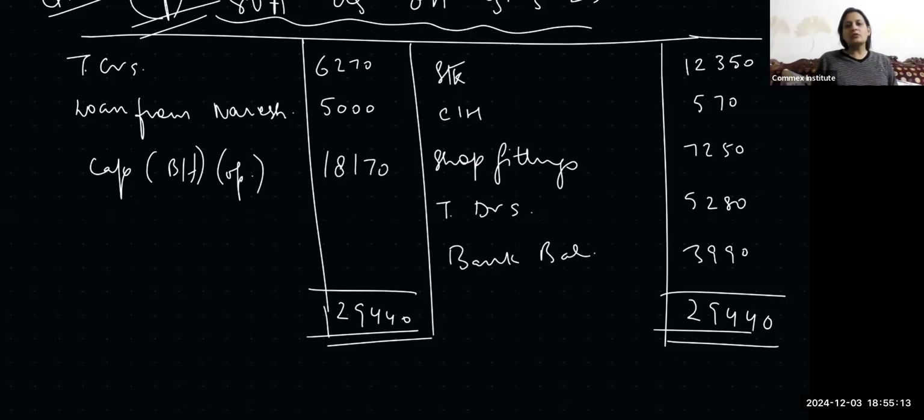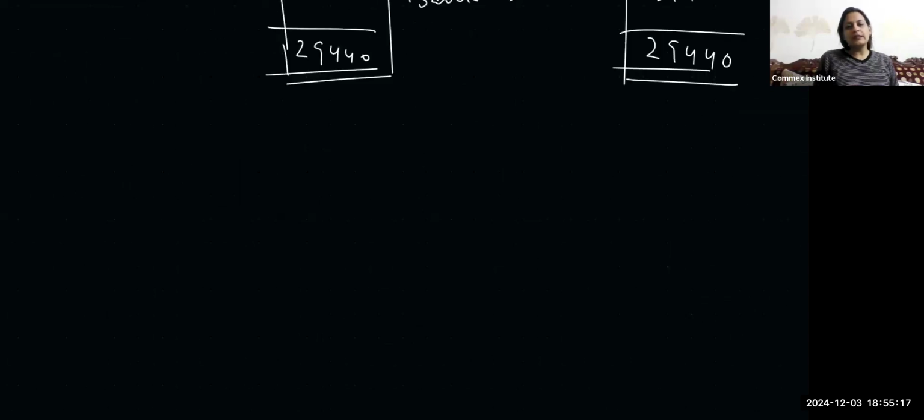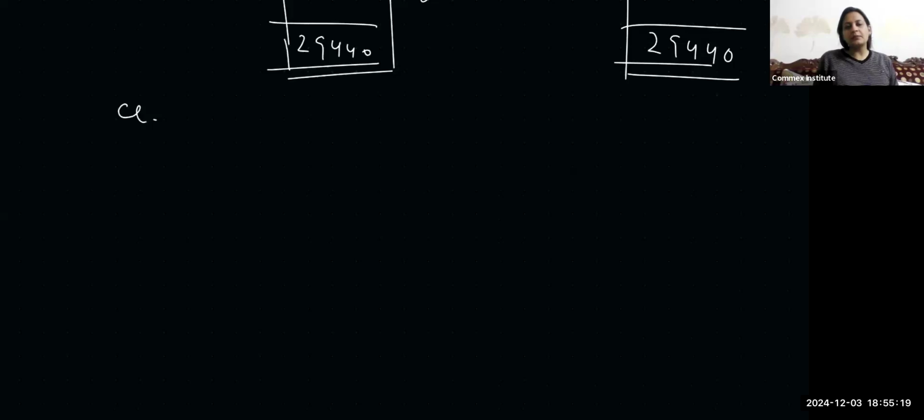Now we are moving to the closing statement of affairs, okay, bachcho? Closing statement of affairs, as on 31st March 24. This is my current year; the date is not given.